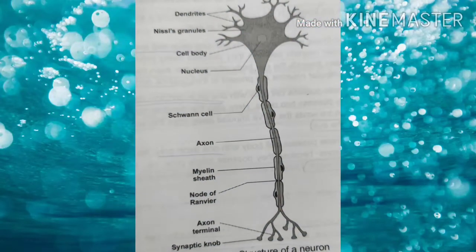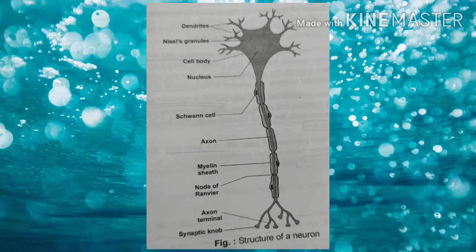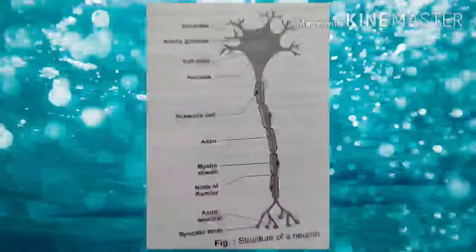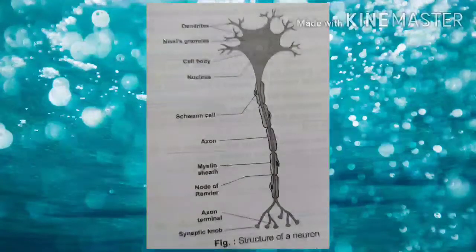Now, next is nervous tissue. Nervous tissue constitutes the nervous system. This tissue is made up of elongated cells called neurons. Neurons are called the functional units of the neural system because the various functions of the neural system are basically the functions of the neurons.